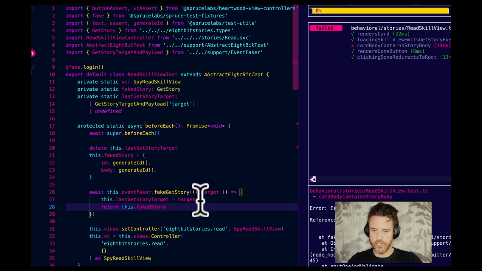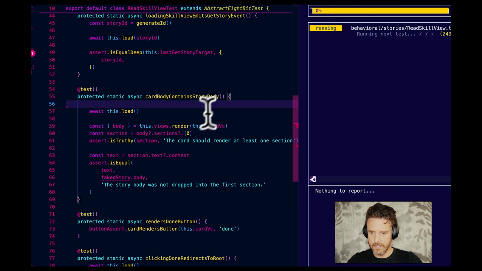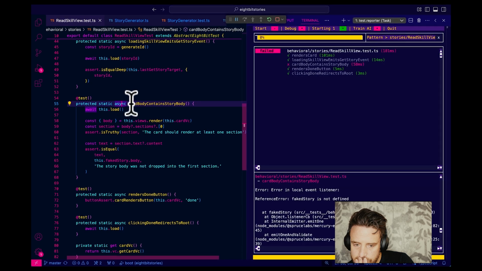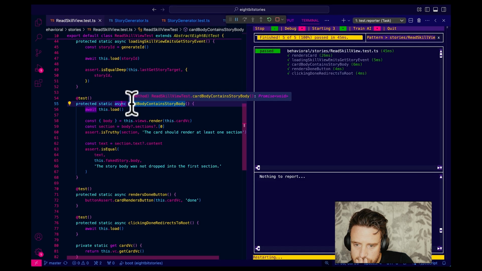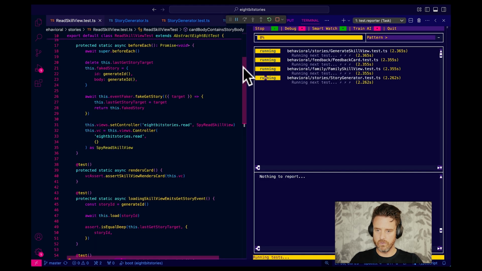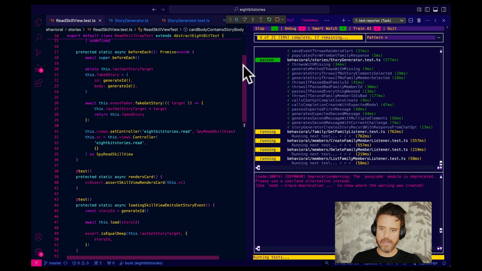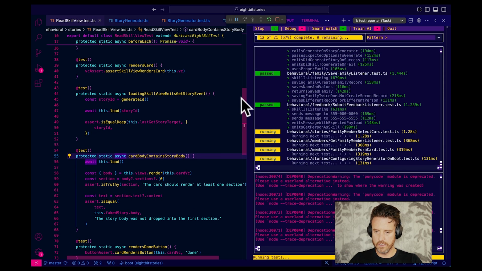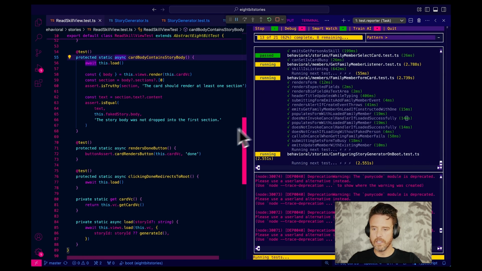Now I've got some issues here. We cut that, and now we do this. Yeah, nice. So every test that runs, we're faking get story, tracking the last story target, and returning a fake story that is just set to the property on the test. All right, fine.